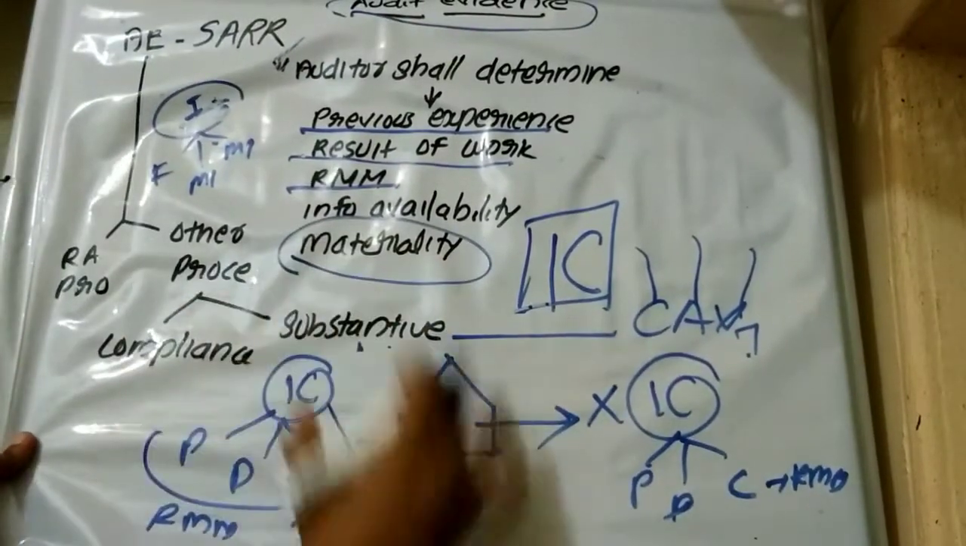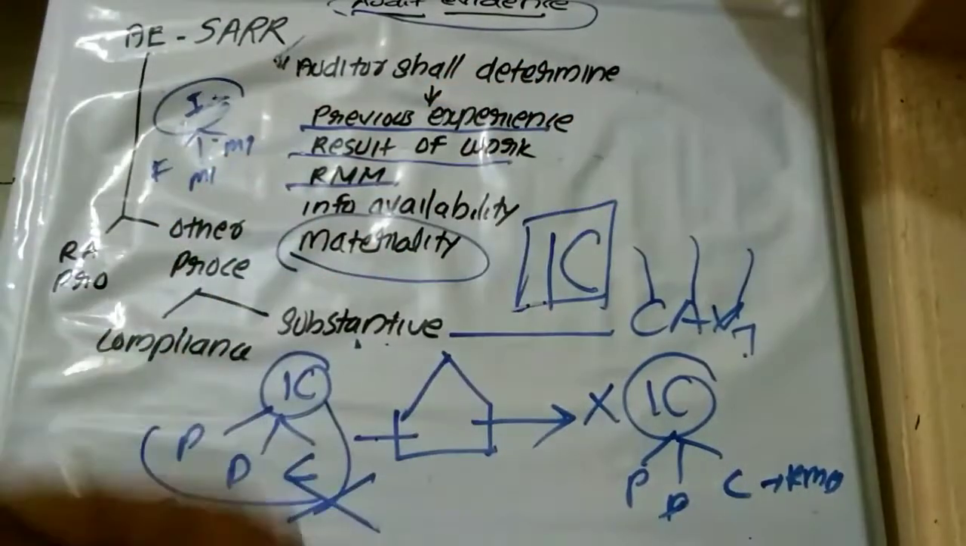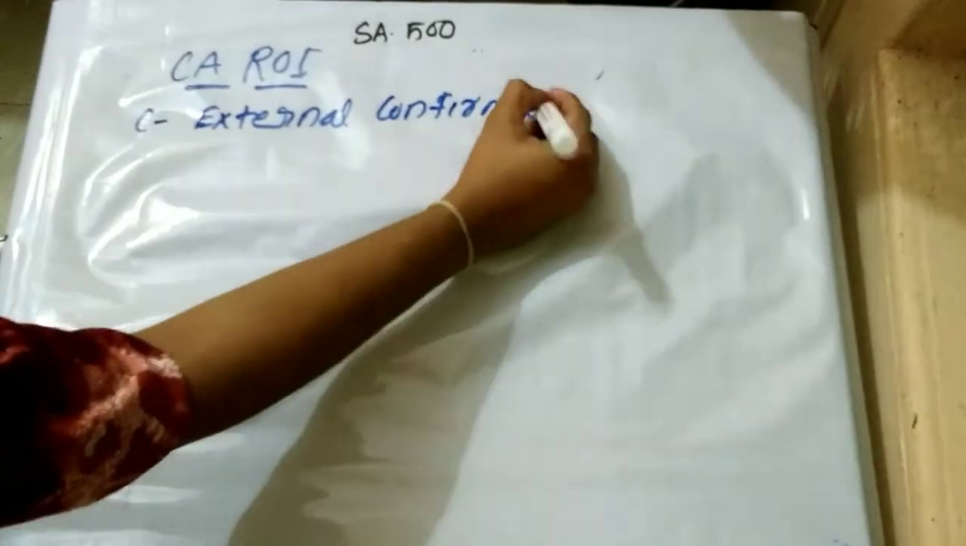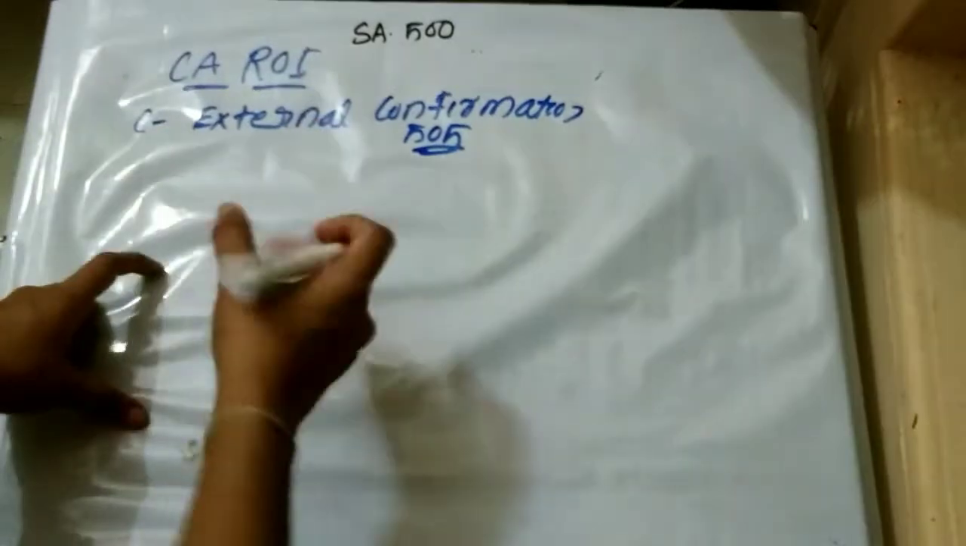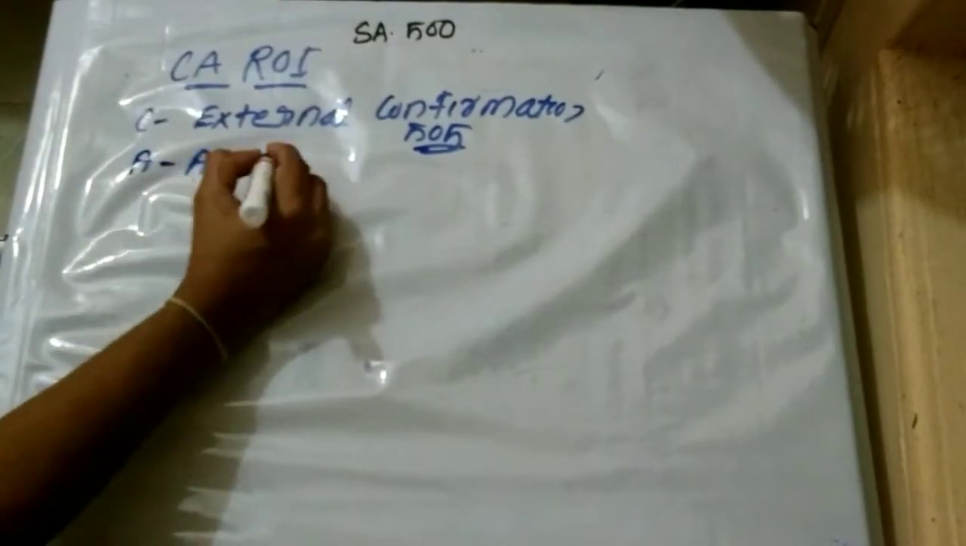Okay. So now we have to move towards what? Different methods to collect audit evidence. So these are the different methods to collect audit evidence. CA-ROI. C means external confirmation, SA 505. We will discuss it later. For now, only understand this is a method to collect audit evidence. Okay. I will explain it when SA 505 comes. A means analytical procedure.